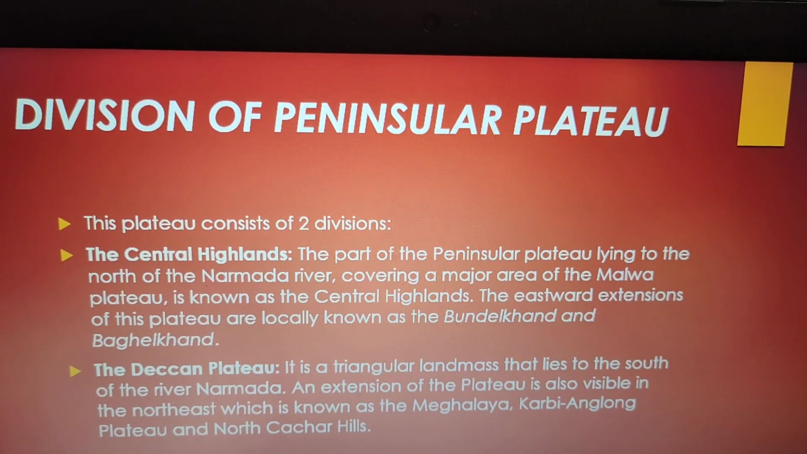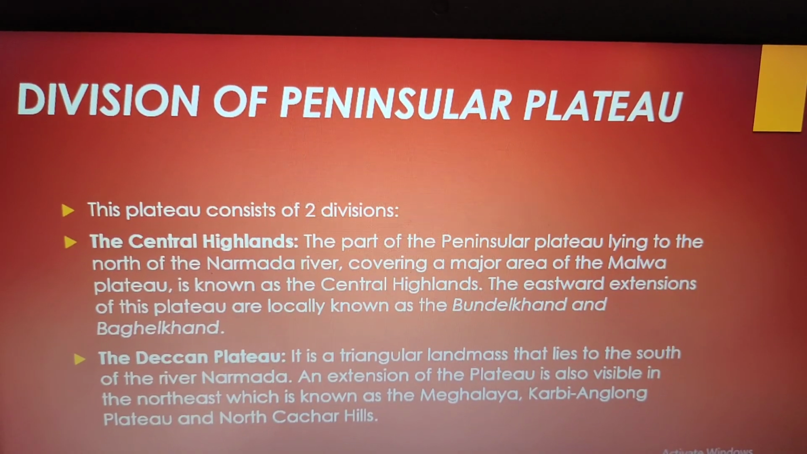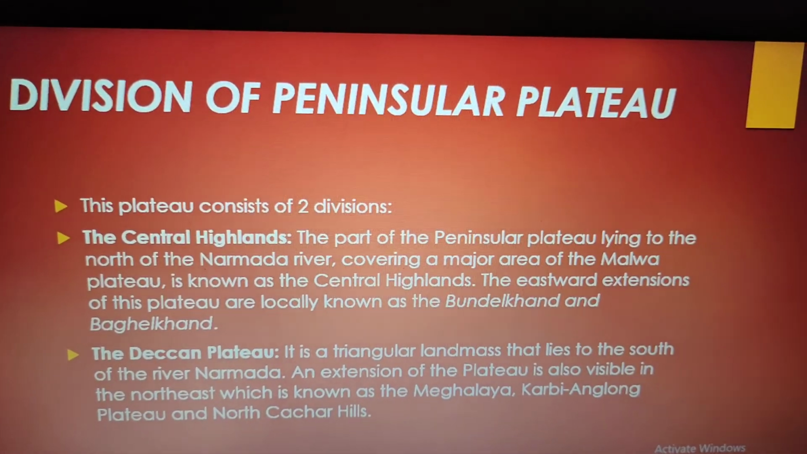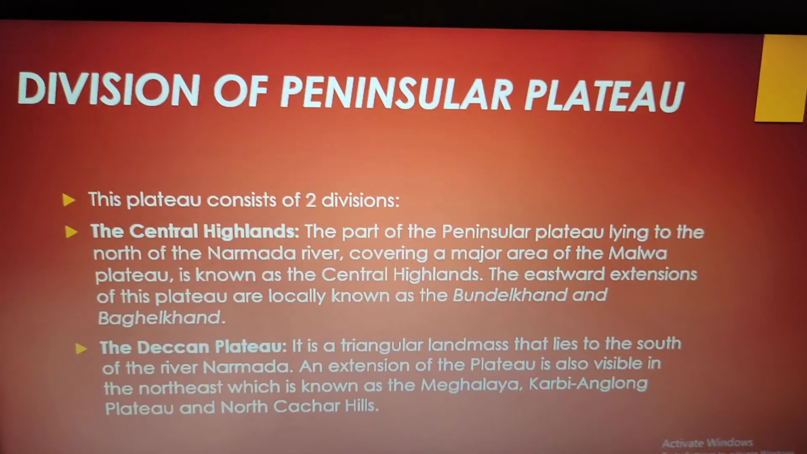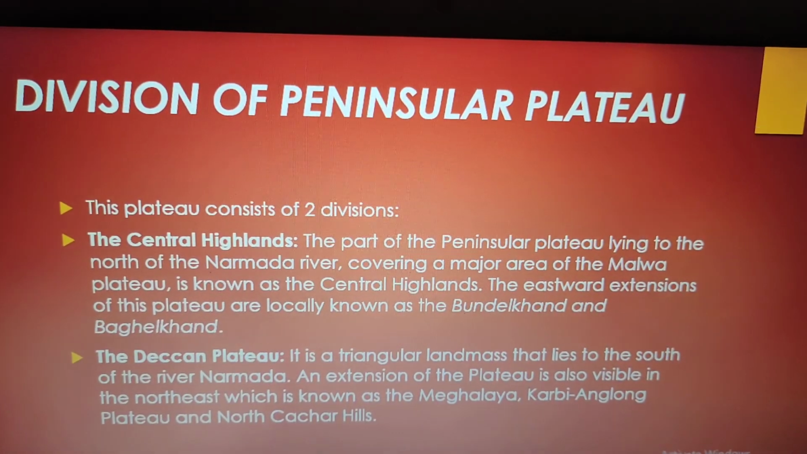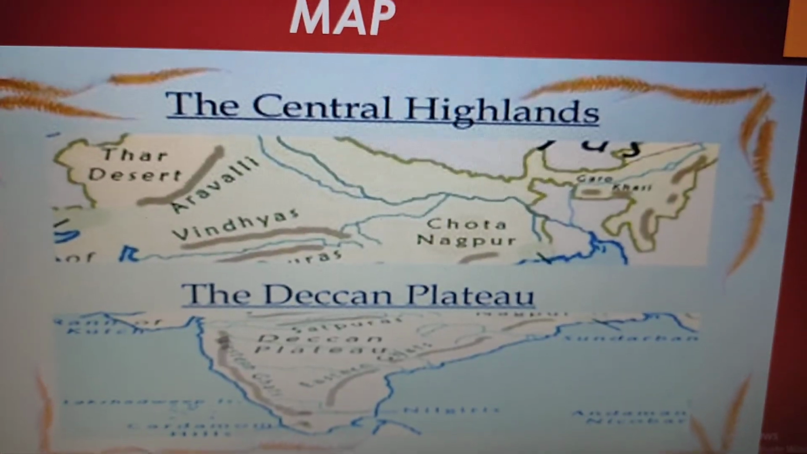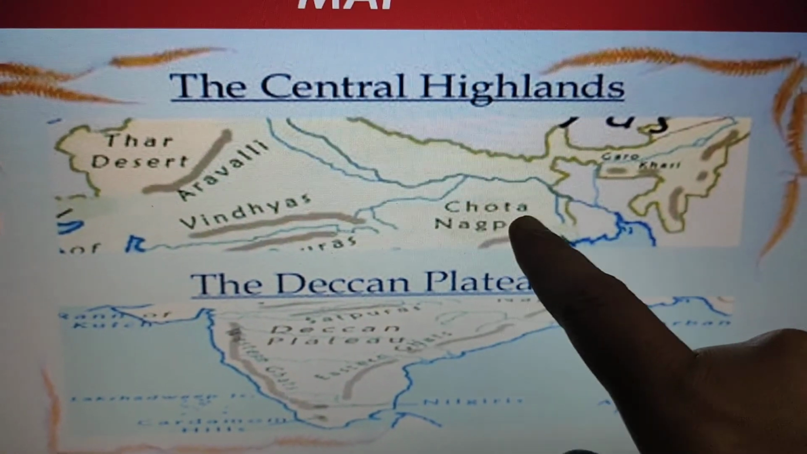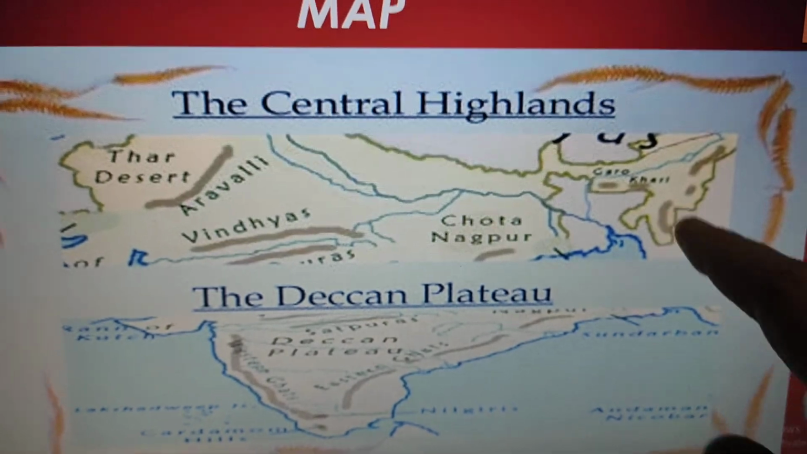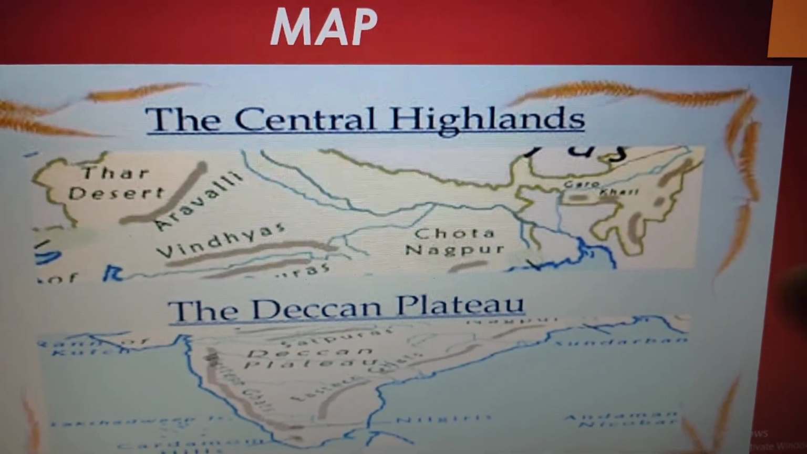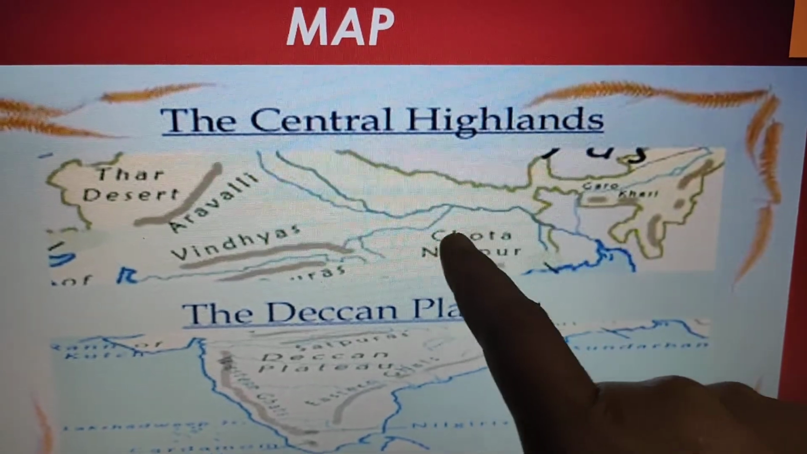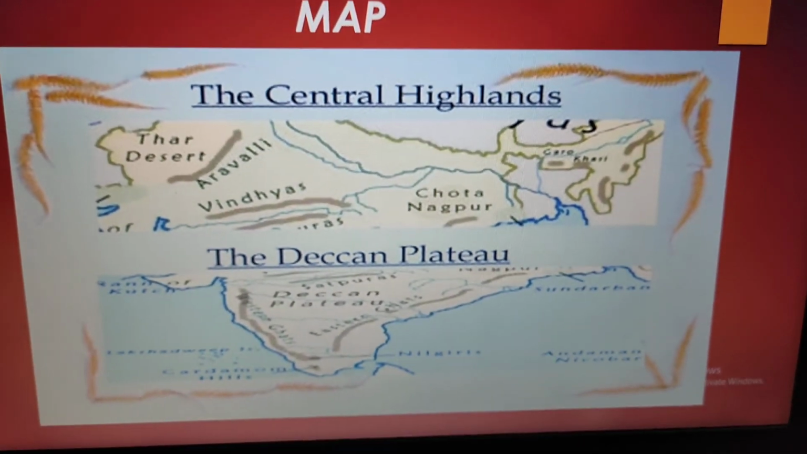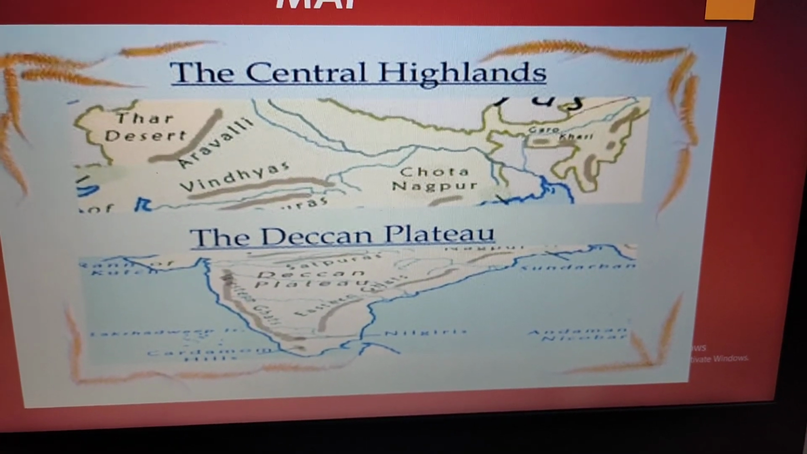An extension of the plateau is also visible in the northeast, which is known as the Meghalaya, Karbi Anglong Plateau, and the North Cachar Hills. Now, to understand this better, we have a map. Now, look at this map. Your central highland is even extending to your eastern part also. The one which we were talking about, the Thar Desert. This is your central highland, and this is your Deccan Plateau, divided into two parts. Fine?